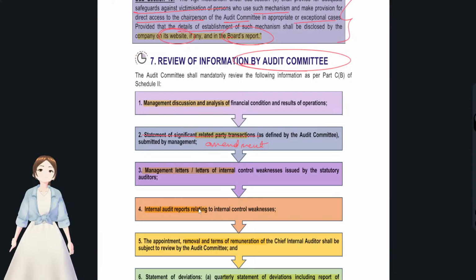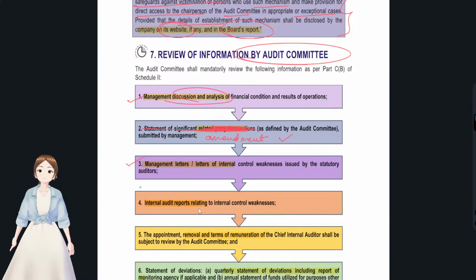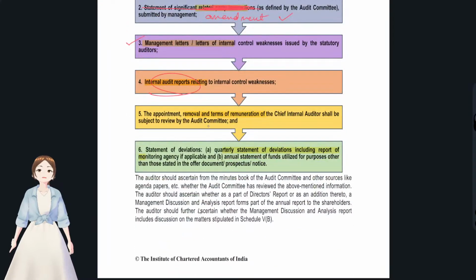The things for management discussion and analysis, and related party transactions were not there. That is actually an amendment. Remember, what management gives? Management discussion and analysis in the annual report, and gives management letters to the auditor, those things. And with regards to the internal auditors, auditor report and their remuneration, appointment and all, and with regards to statement of deviations, money related matter.